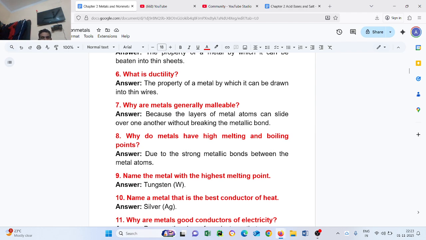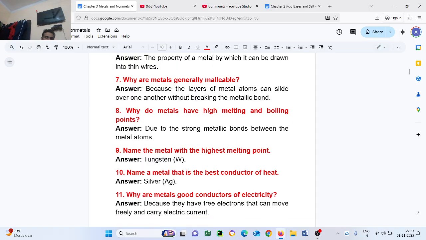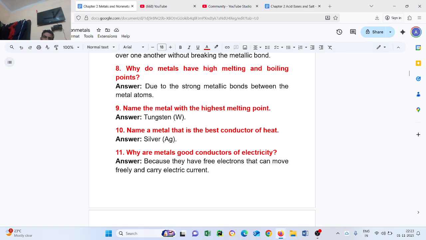Question number 9. Name the metal with the highest melting point. Answer is tungsten. Question number 10. Name the metal that is the best conductor of heat. Example, silver.